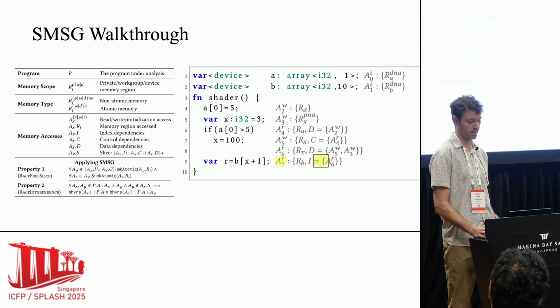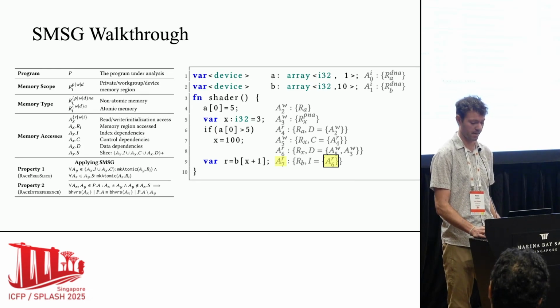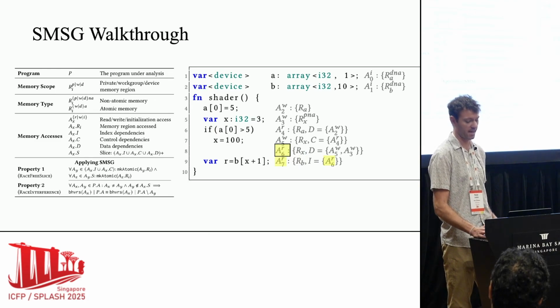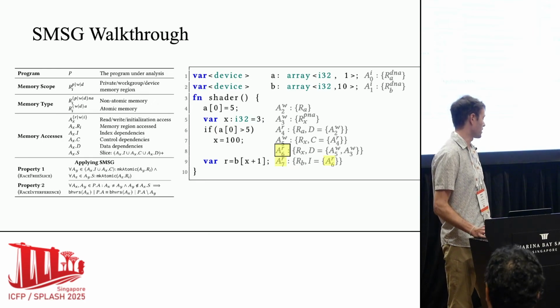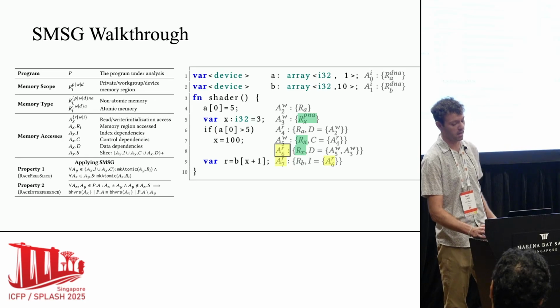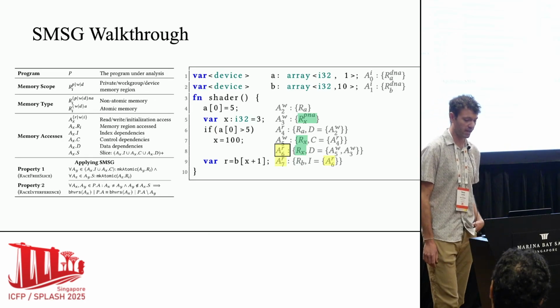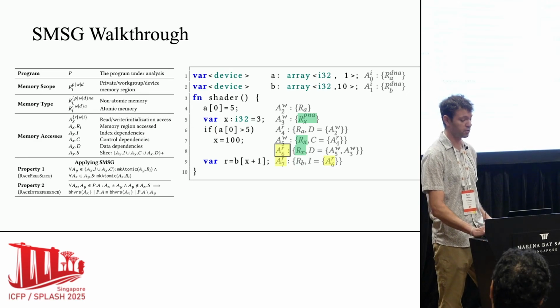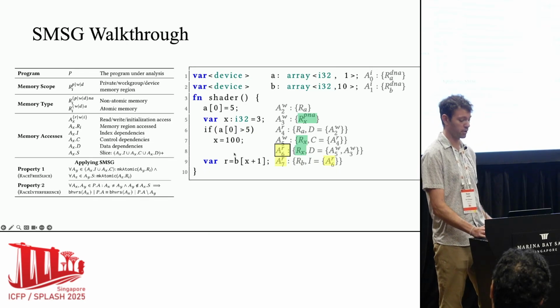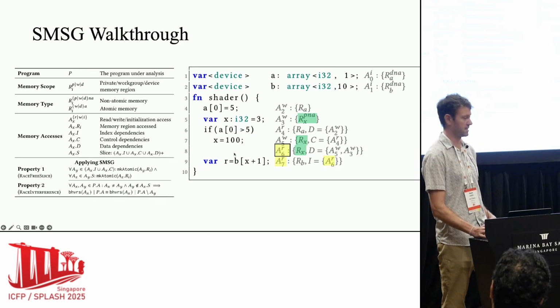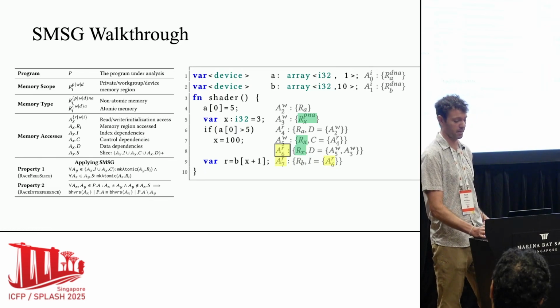So we can look at the index dependency here, which is access 6. This access 6 is the access to x itself, but again, x here is a local variable, so it cannot be shared between threads, and we don't need to make it atomic. We can mark it as safe. This is where property 2 becomes important, because x can't be accessed by other threads, so it cannot be affected by races on different memory locations, and so it is still a safe variable without even having to make it atomic.